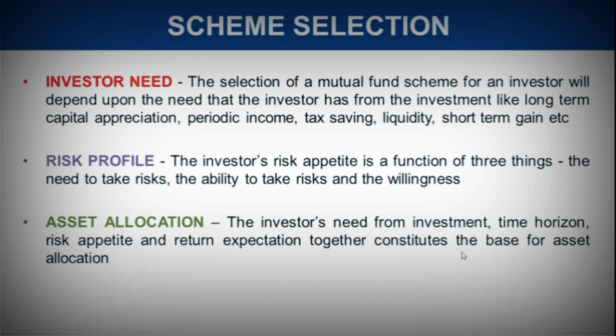Like in equity, a certain amount of money would go, then the remaining money would go into debt schemes. So there is a kind of balance between equity as well as debt. So asset allocation is that we are deciding in which particular financial asset class how much money should go. Now how do we decide that? So all these factors provide a base for that decision, that what should be the asset allocation.